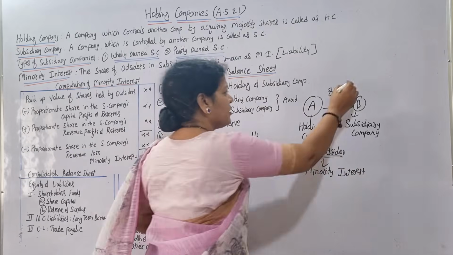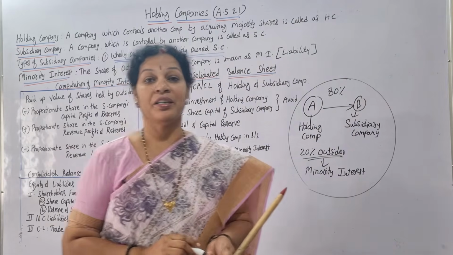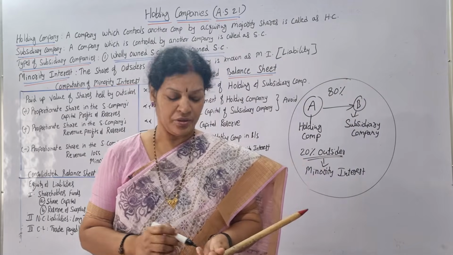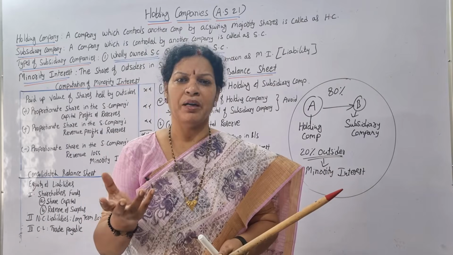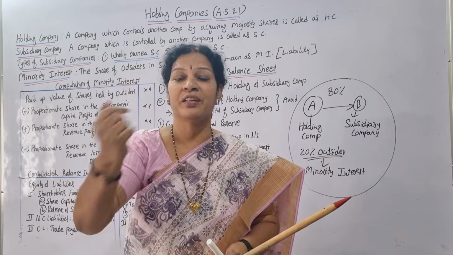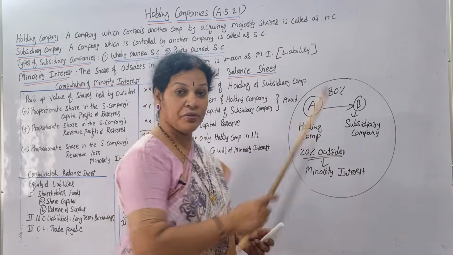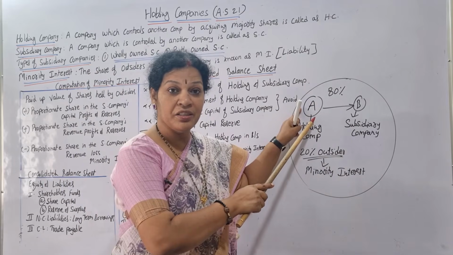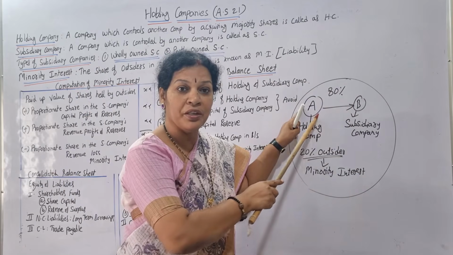Simple. If you understand this, you have got an idea about holding companies. A holding company means a company having much command or the maximum shares in another company, like the 80% we said. So A has 80% of the shares in B, so A is the holding company.